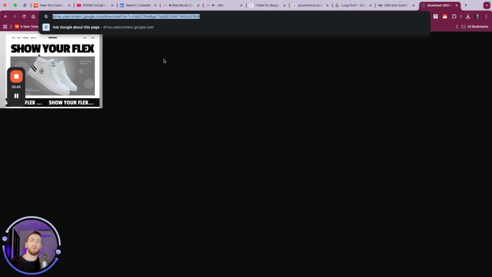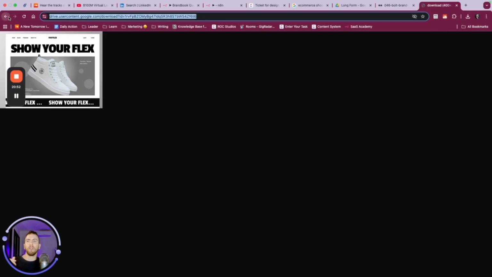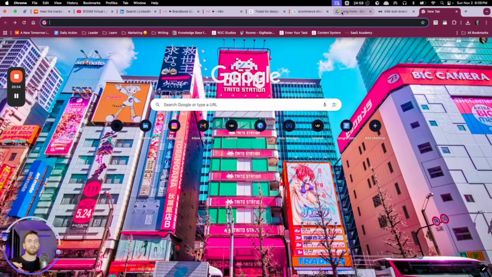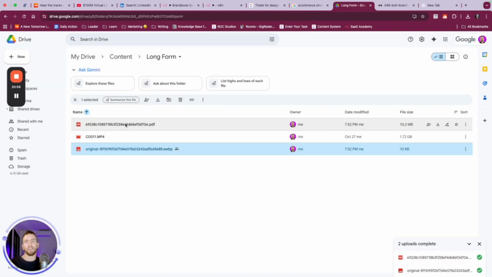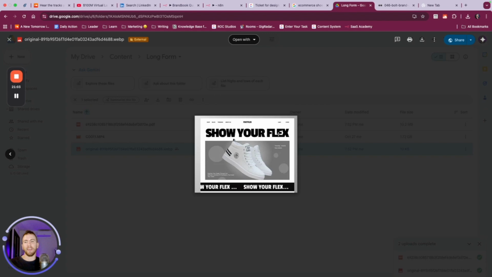So when you are working with AI agents and artificial intelligence, you need to understand that it doesn't have the same sort of discernment that you and I have. When a human looks at an image like this, or let's go back to the shoe, we know that we're looking for this and everything around it is not as relevant.